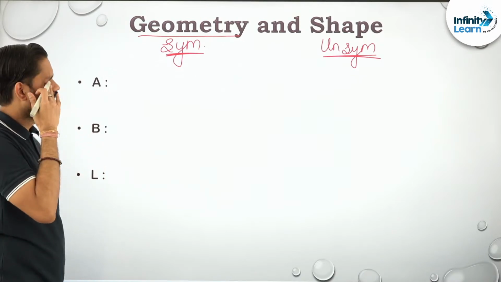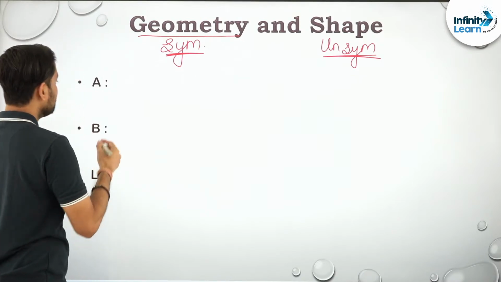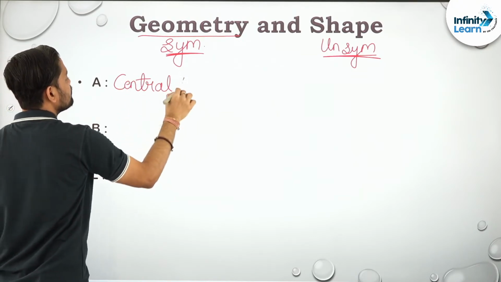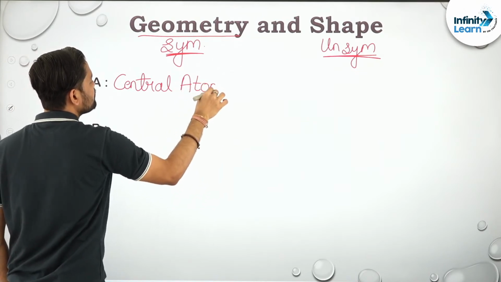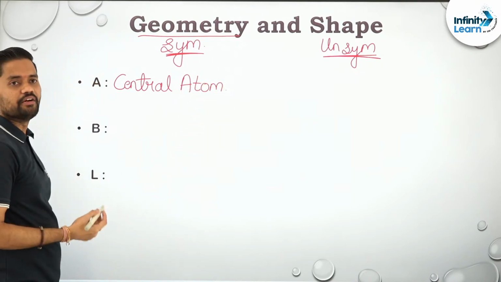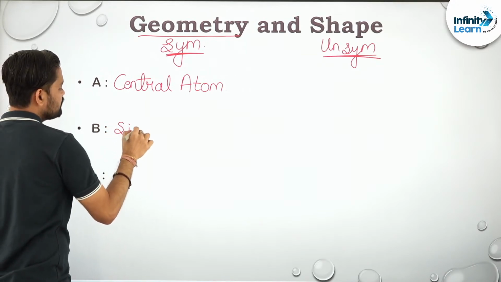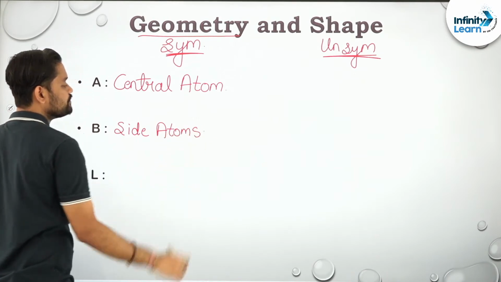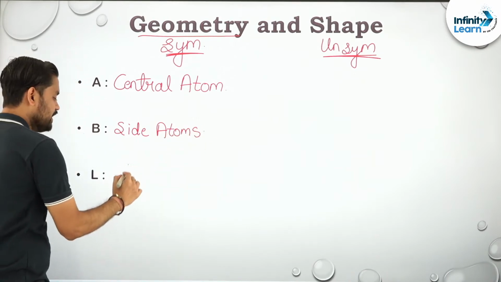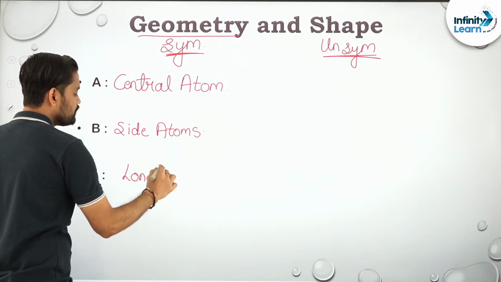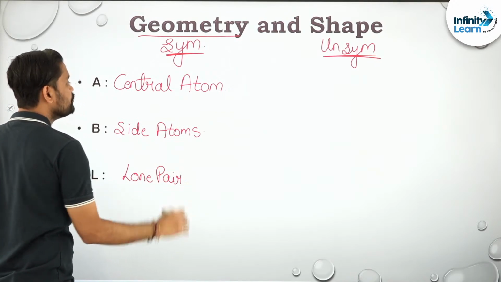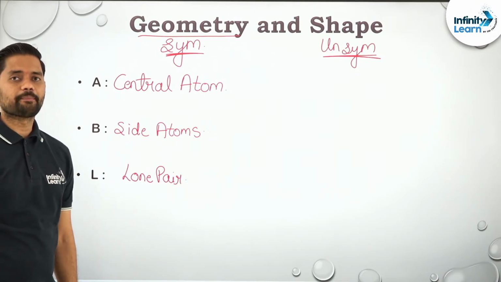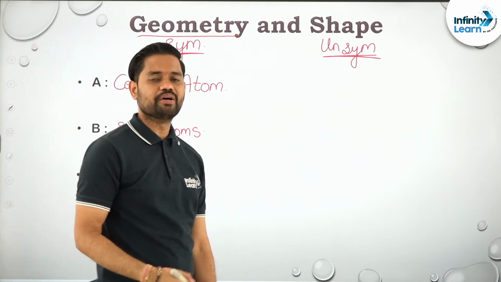Now as we move ahead, there is some terminology I am going to use. Wherever I write A, it is the central atom. B will be the side atoms. And L will be the lone pair, the presence of lone pair. So A is the central atom, B is the side atoms, and L is the lone pair of electrons.